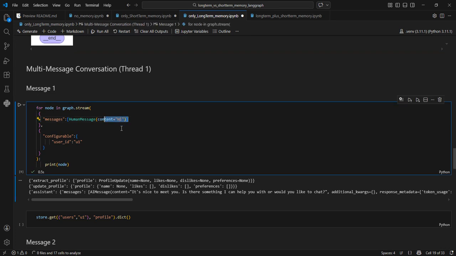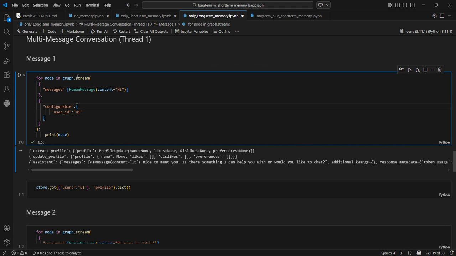Now I have sent this message and let us see. Here we were streaming and there were multiple nodes involved. First will be the extract profile. It did not extract anything because the user did not tell anything about likes, dislikes, preferences or name. Okay. So next is the update. Update also did not do anything. And the latest profile does not contain anything. But the assistant will just respond to the greeting.